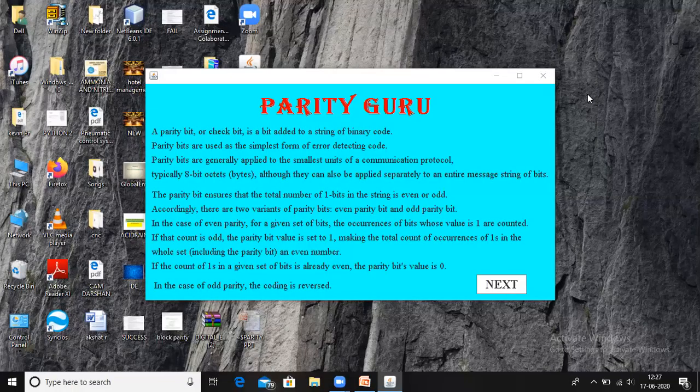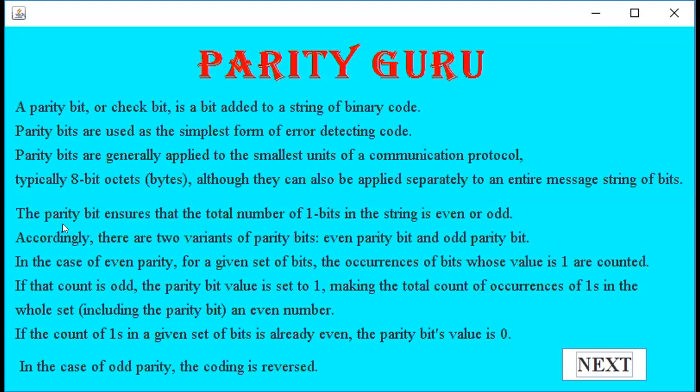Yes, this is the app. Let me maximize it. Okay, so this is the app which is built by me, Parity Guru.